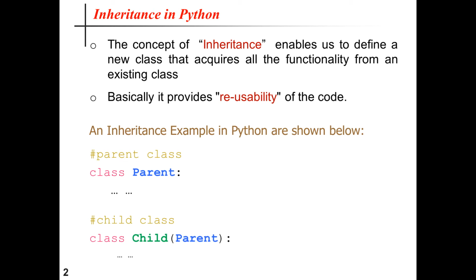Now we will see a code snippet in Python that will show how to create a child class from an existing class, that is the parent class. Suppose, for example, I have previously created a class named parent, which happens to be the parent class here. Now from this parent class I have created a child class. So the child class is basically named child here, and the parent class that I have created before is written inside the first bracket.